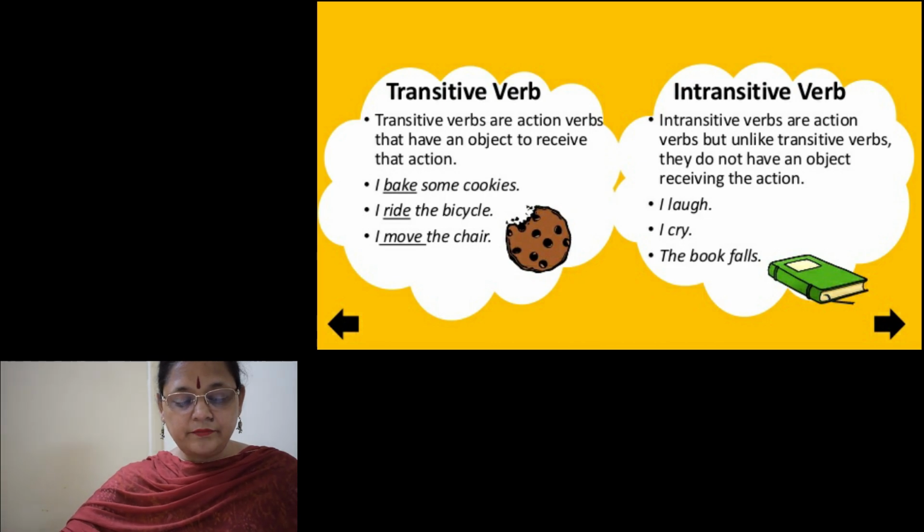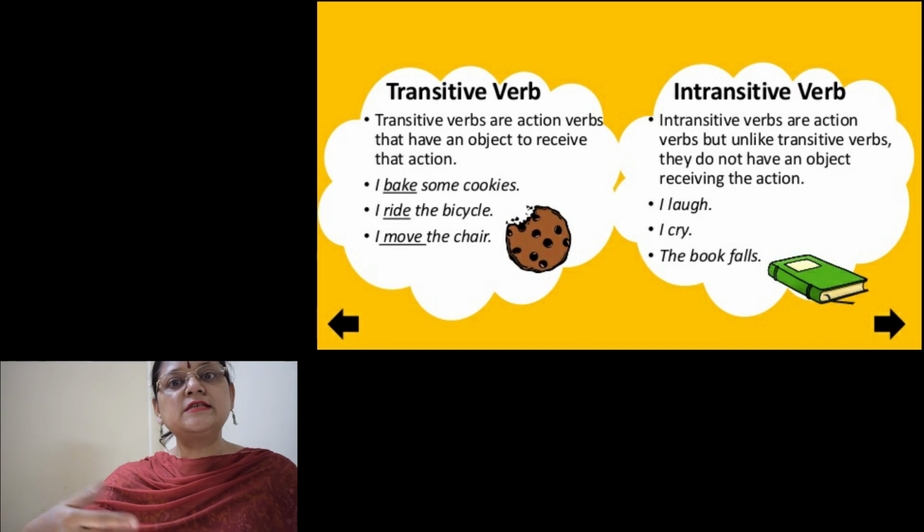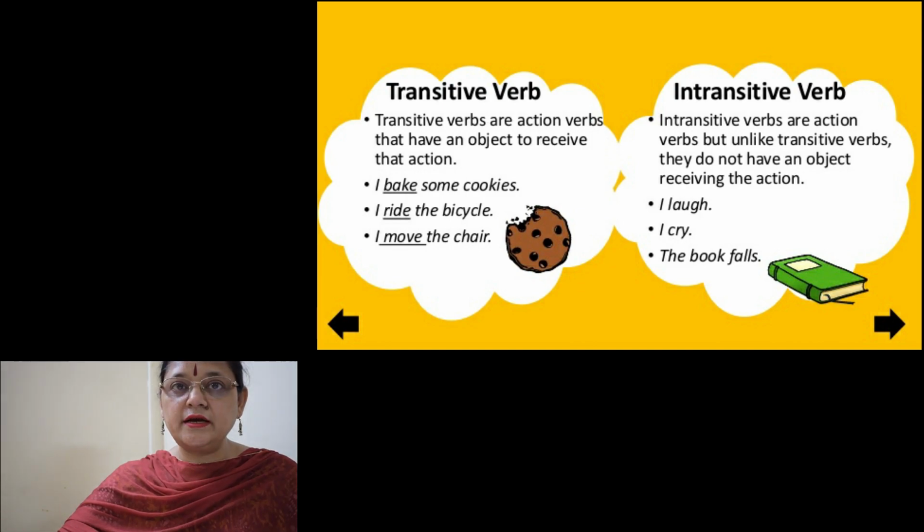A verb that does not require an object to make sense but makes good sense by itself is called an intransitive verb. So simply, you can differentiate with the help of the object. If an object is there, it is a transitive verb, and if an object is not there, it is an intransitive verb.